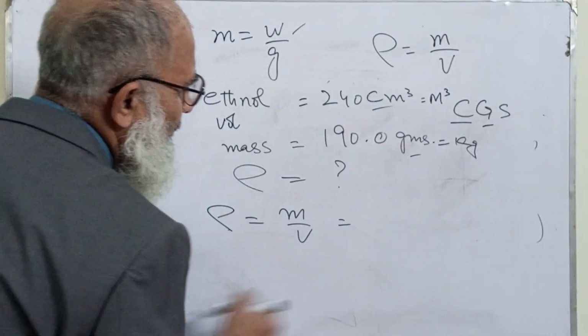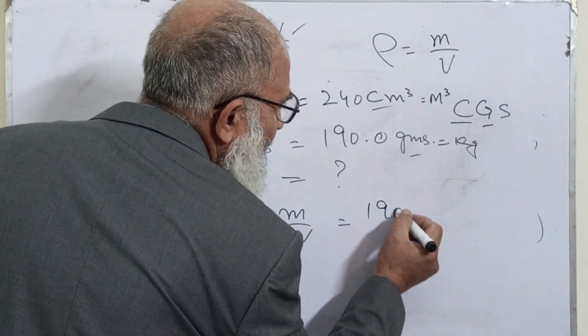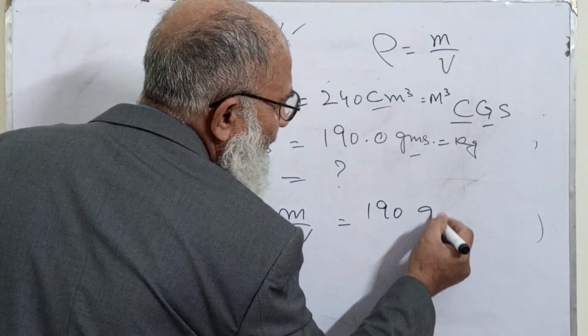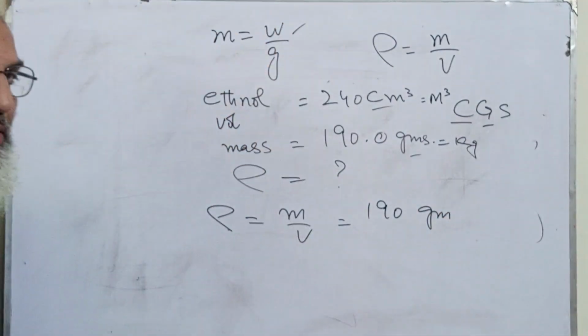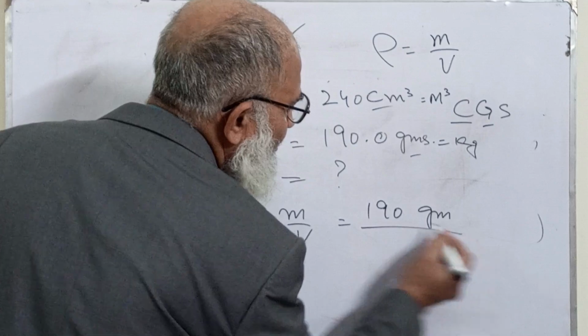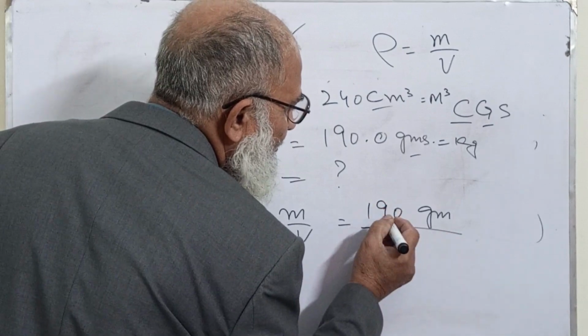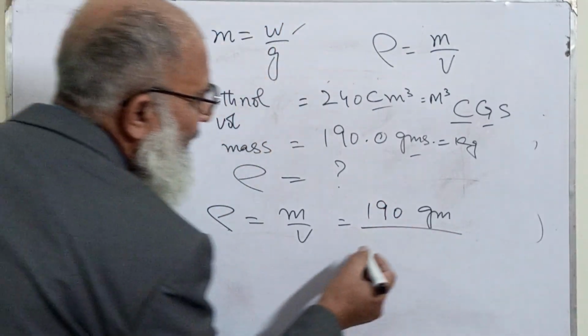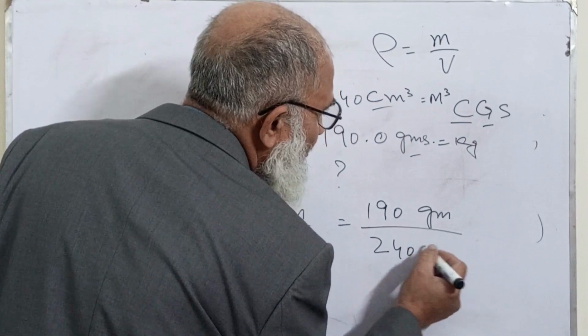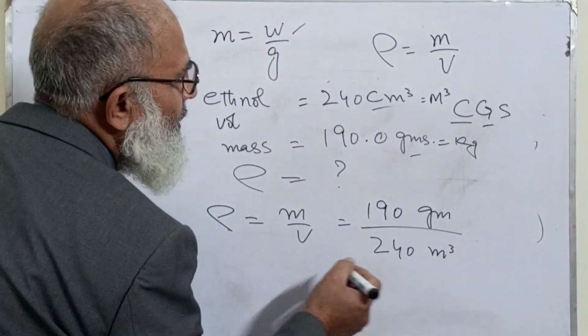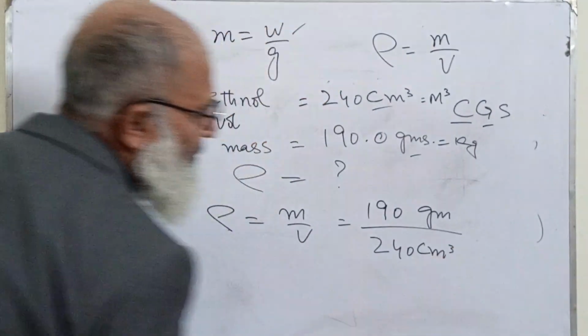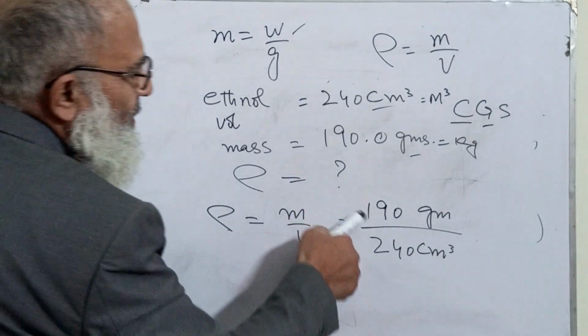that is equal to, so mass is equal to 190 grams, you can also write the unit along with. Okay, 190, divided by 240 centimeter cube.